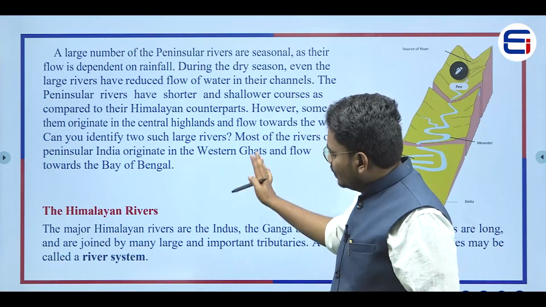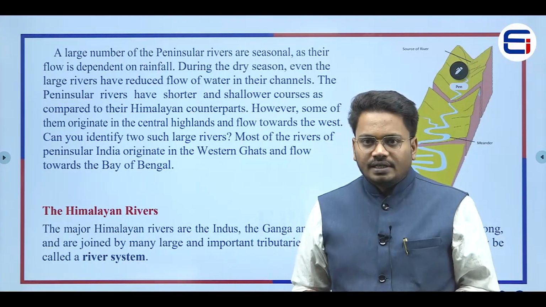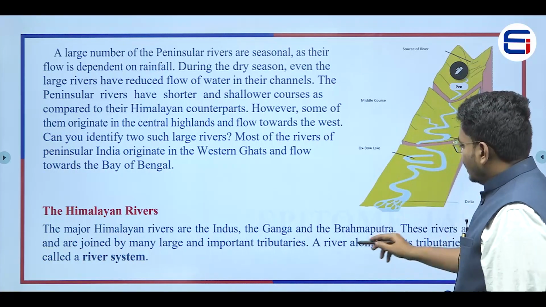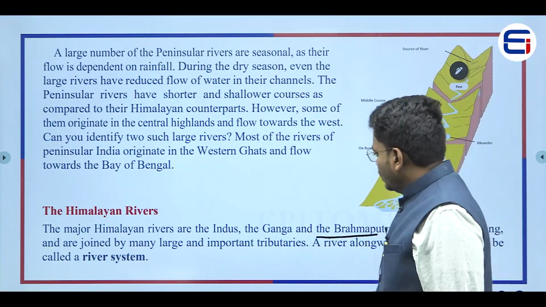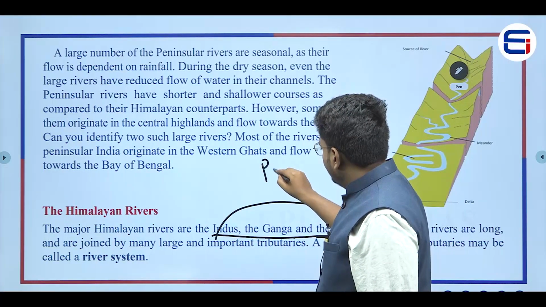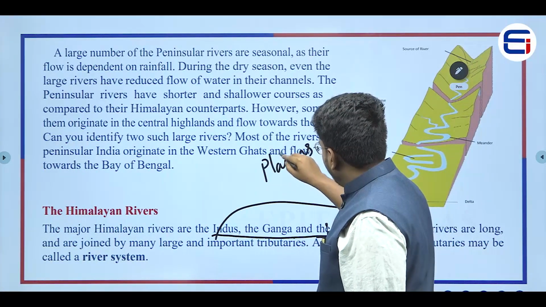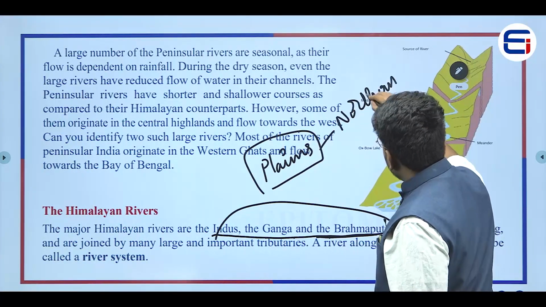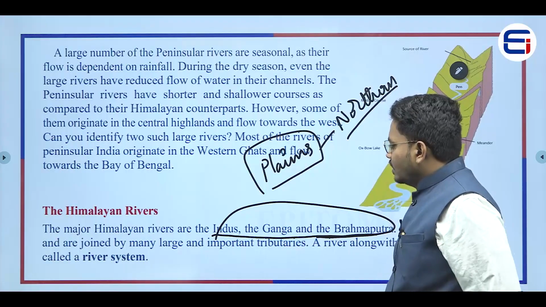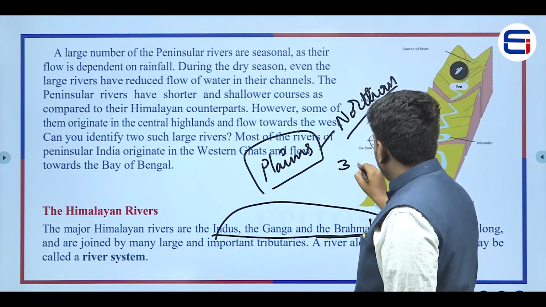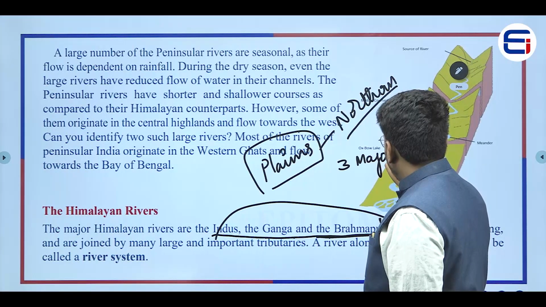Now if you see the content given in this NCERT, it says that the major Himalayan rivers are the Indus River, Ganga River, and Brahmaputra River. And the point here is, even when we were reading about the northern plains, we have seen that these plains are formed because of three major rivers.